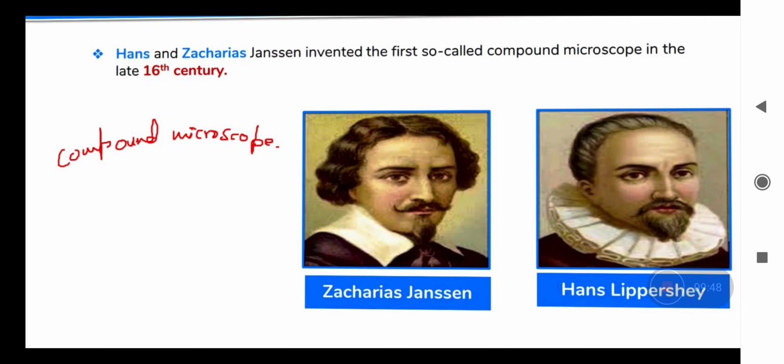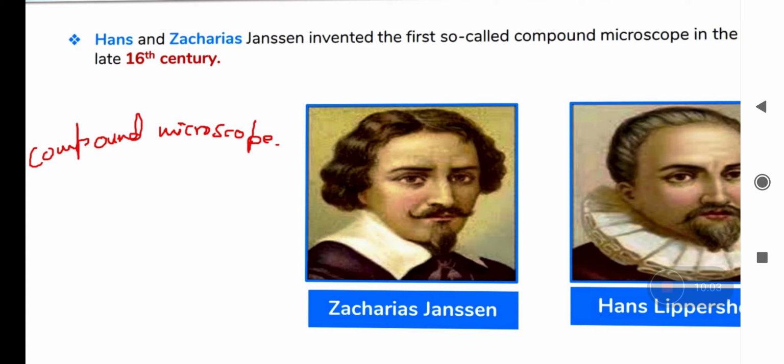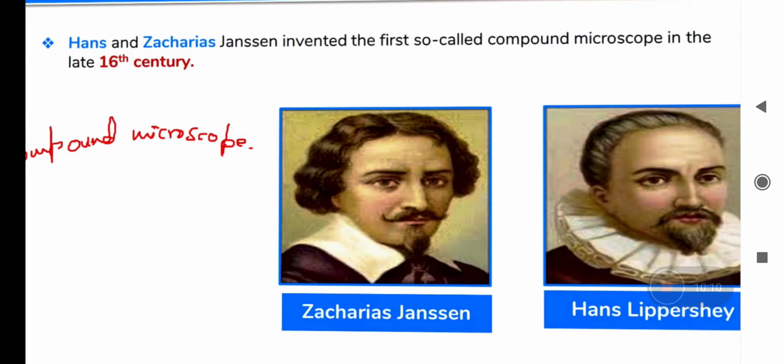Now see this, the compound microscope we have seen in the earlier slide. It was invented first by these two scientists, Hans and Zacharias Janssen. They invented the so-called compound microscope, which we are now using, in the late 16th century, right?